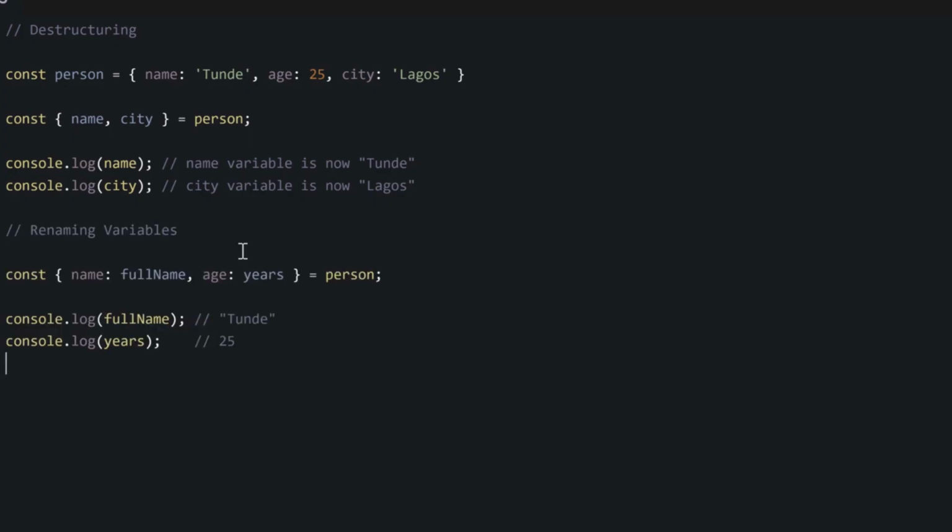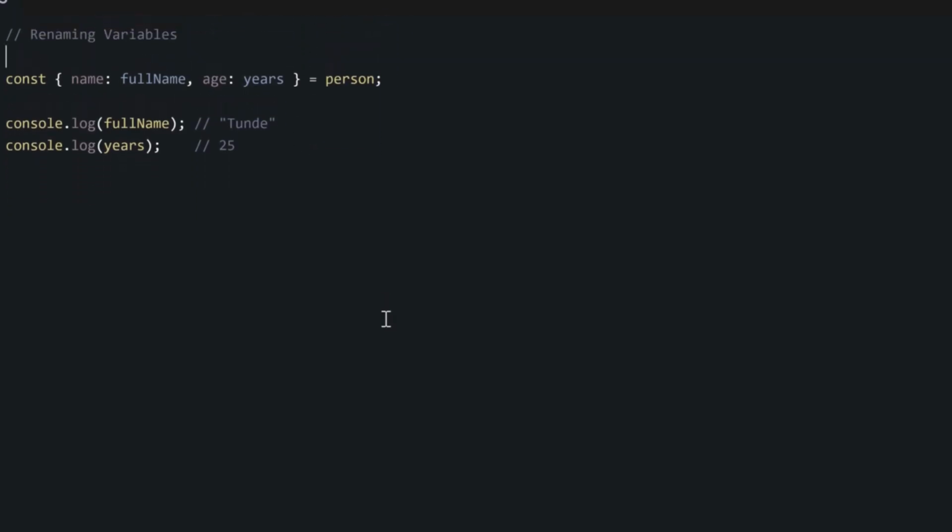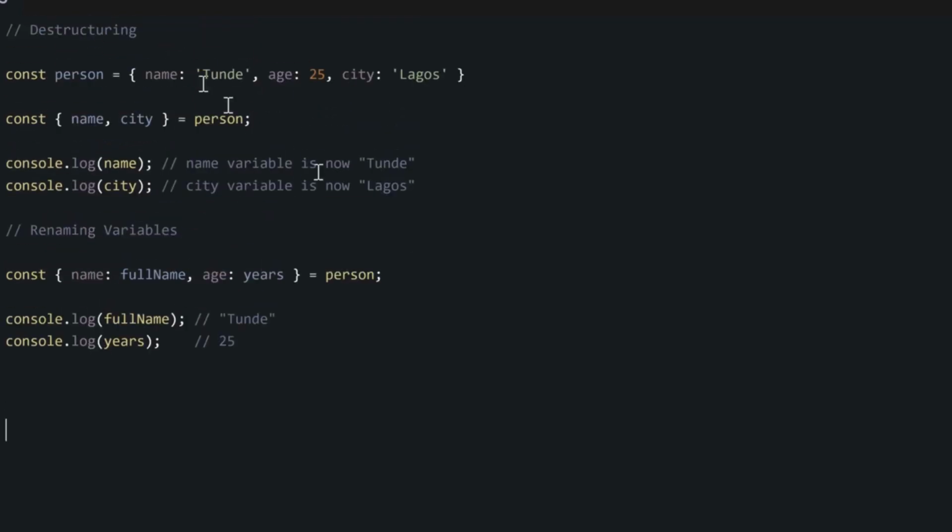Well, you can still do this with Destructuring. You just rename the variable inside this curly bracket. So you write them like this: name colon, then change it to the new name you want to use to store your values. And then if you want to change the variable we use to store how old our person is, we can do it as well using this colon, then years. So now we specify the property of the value we want to extract. We also specify the name we want to use to save the new variable.